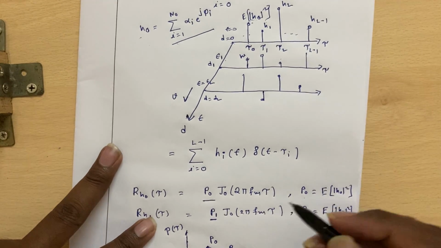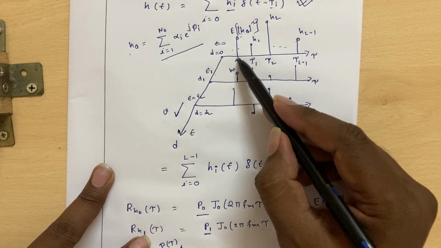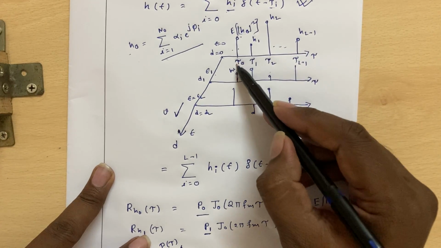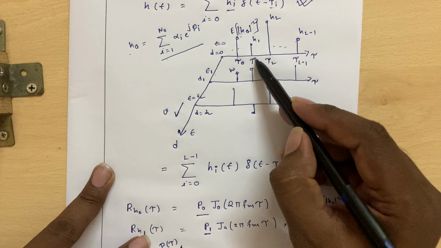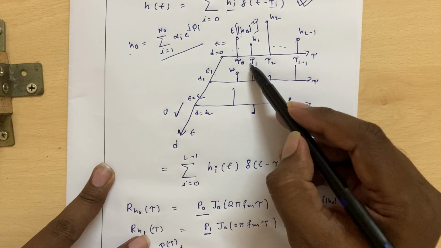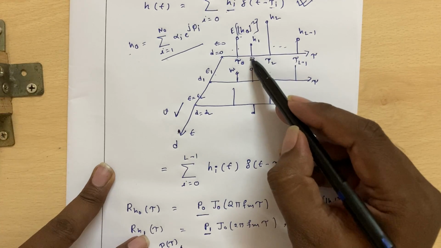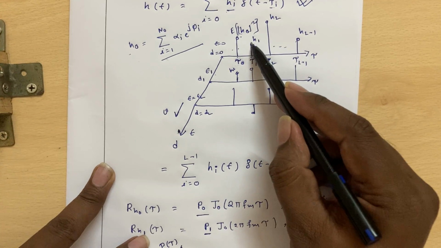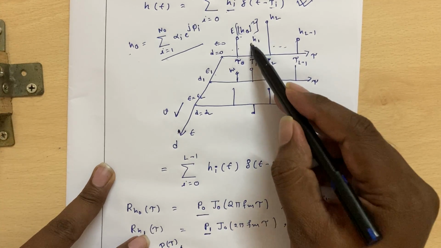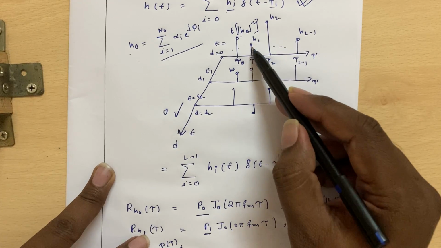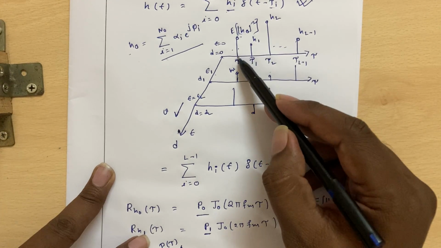Why? Because at tau naught, this is the path corresponding to lower propagation distance as compared to the path having delay tau 1. Because to get this increased propagation delay, all the multipaths with tau 1 have traveled more distance as compared to tau naught.